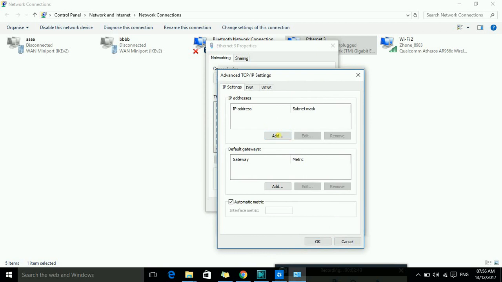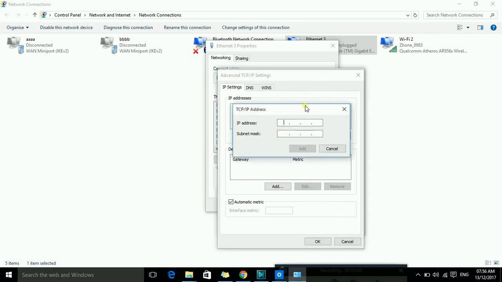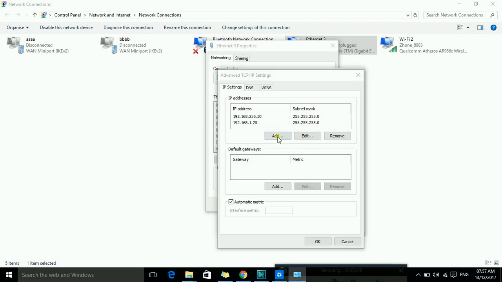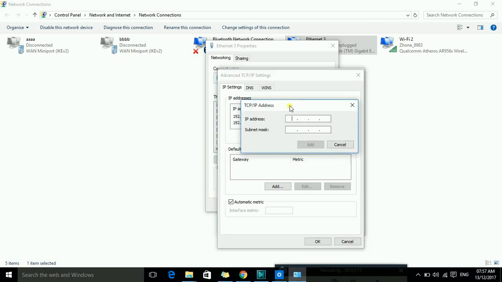Here you will go to Add, and for example the FDD IP is 192.168.255.30. Okay, and our TDD IP is 192.168.1.20. We will also put this. For example, our 2G IP is 10.1.1.2. We will put it also here.